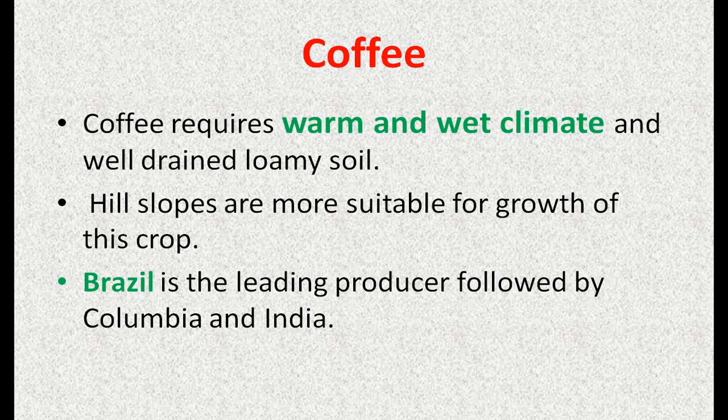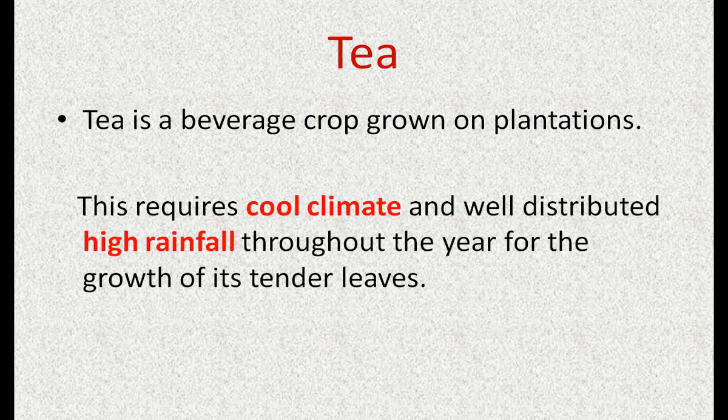Understood? Yes. Now we will talk about tea. Yes, friends, tea is a beverage crop. Beverage, I told, means drink, the crops which are used as a drink. It requires a cool climate and well distributed high rainfall throughout the year. Assam in India is the main leading producing state of tea, and India's tea is famous in most of the countries of the world. It needs high rainfall throughout the year for the growth of its tender leaves. Tender means soft leaves. Okay, yes, friends.